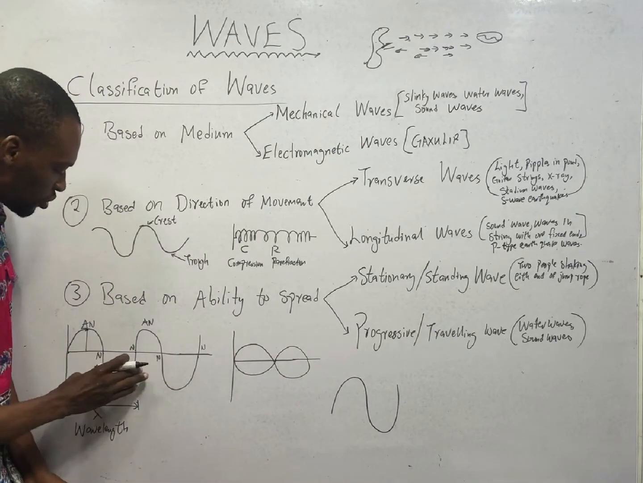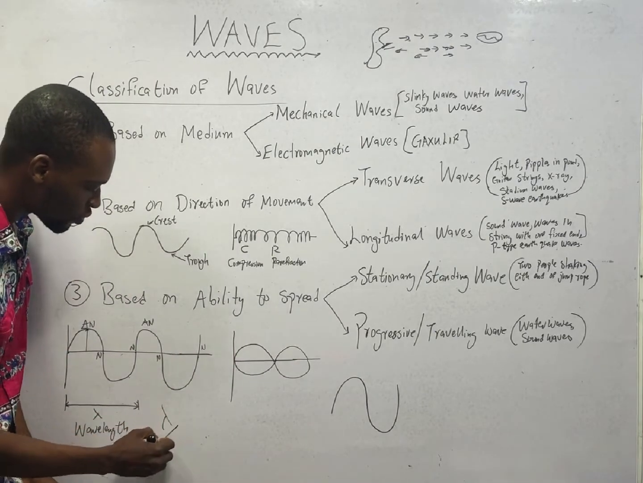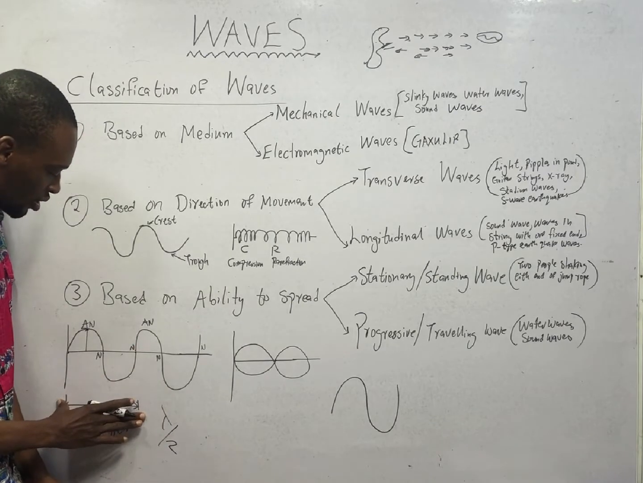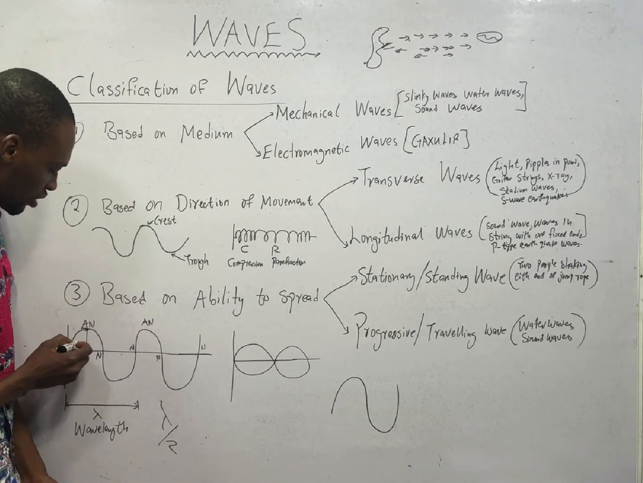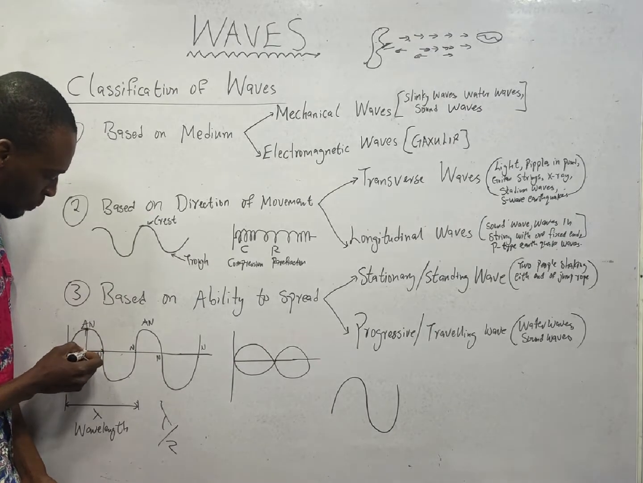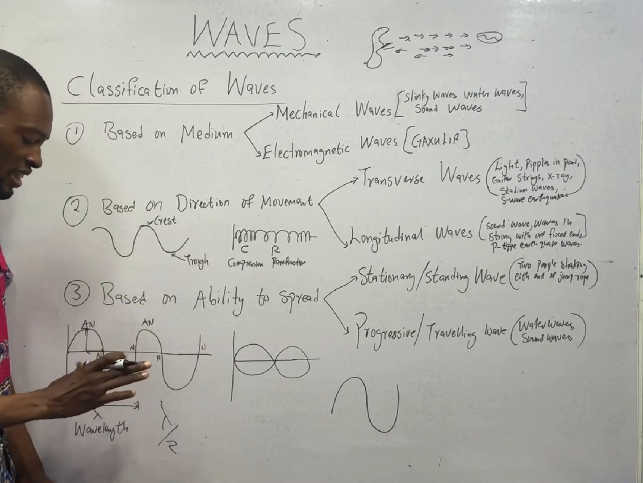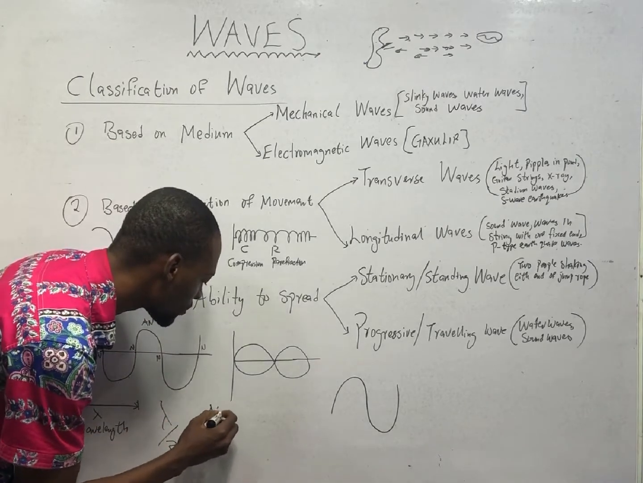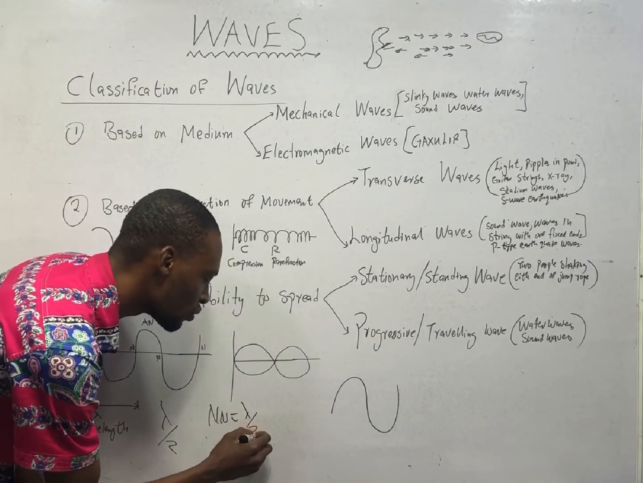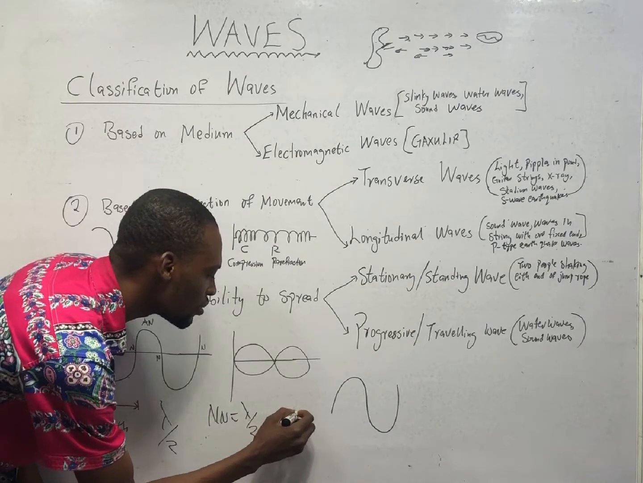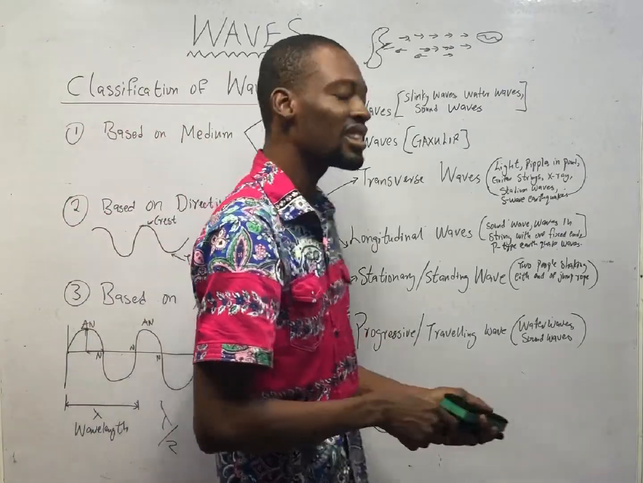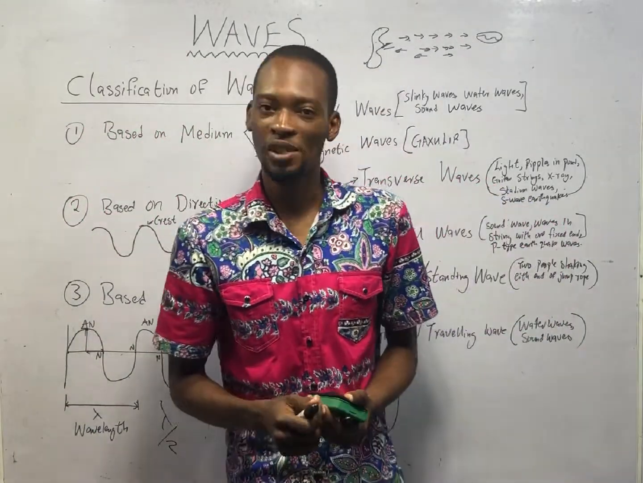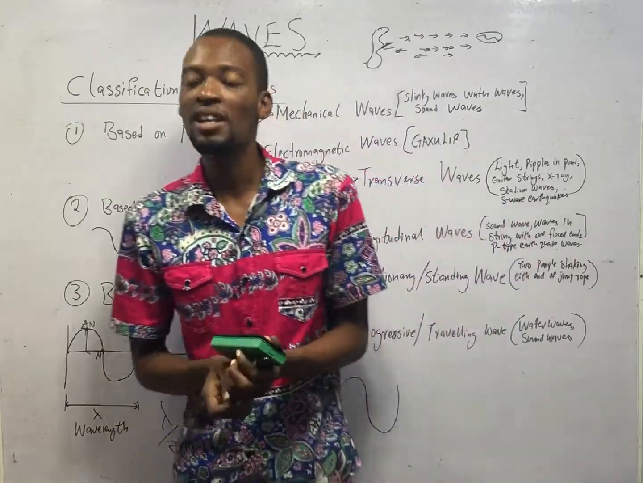So from node to node is simply lambda over 2. From here to here is lambda. So from node to node is simply half of lambda. Now this is node, this is antinode, this is node. From antinode to node, you see the small part here. This is simply the wavelength divided by 4. Therefore, the distance from node to node is lambda over 2. The distance from node to antinode is lambda over 4. Take note of that, because this, as well as stationary wave equations and traveling wave equations, will be very important